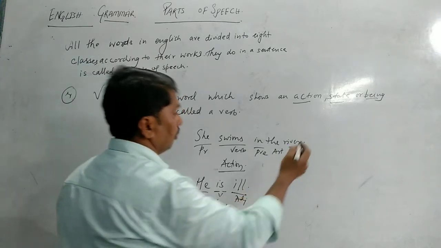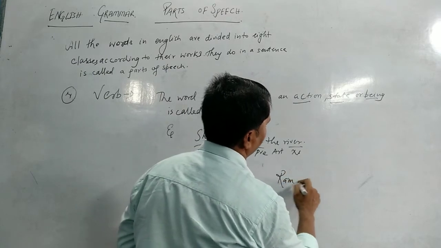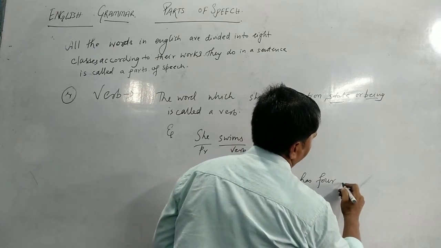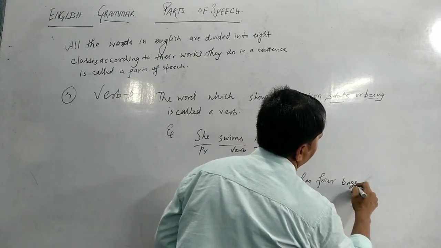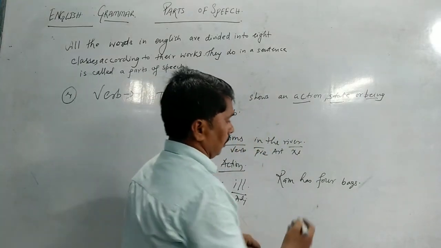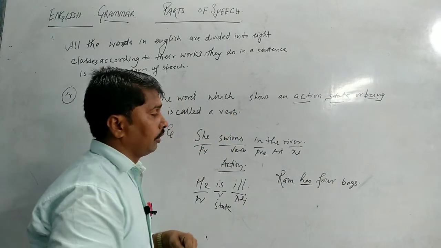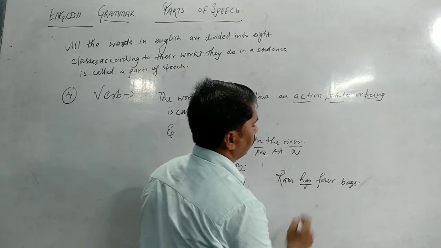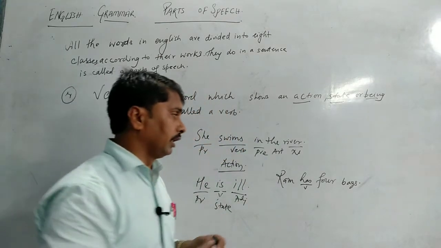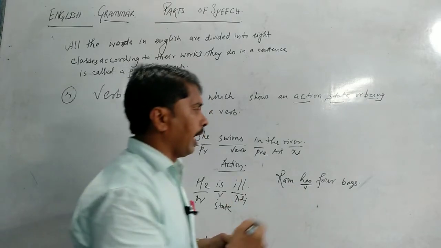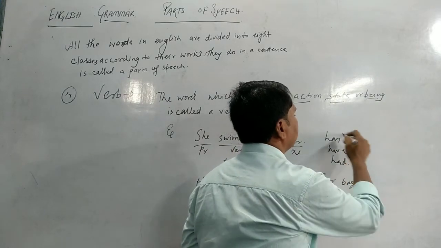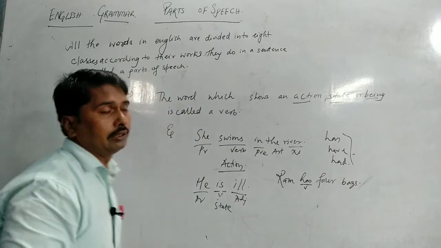Another, being. Ram has 4 bags. राम के कितने बैग हैं? 4, यानी Ram has 4 bags. Now here the word has is a verb. Why is it a verb? Because it is showing possession, ownership. कि राम के पास, has means के पास. Has, have, had: these 3 words show possession, अधिकार.